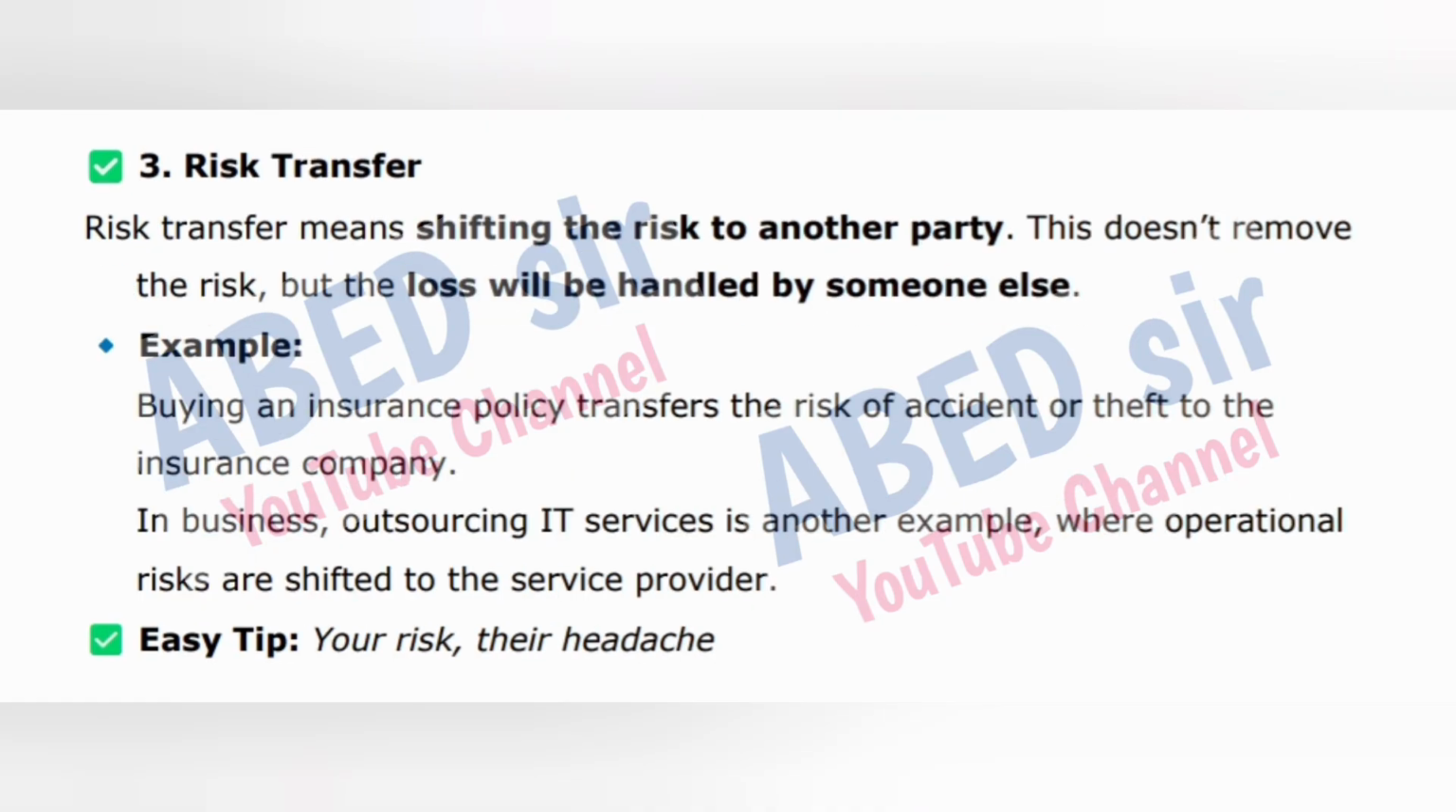3. Risk transfer. Risk transfer means shifting the risk to another party. This doesn't remove the risk, but the loss will be handled by someone else. Example: buying an insurance policy transfers the risk of accident or theft to the insurance company. In business, outsourcing IT services is another example, where operational risks are shifted to the service provider. Easy tip: your risk, their headache.